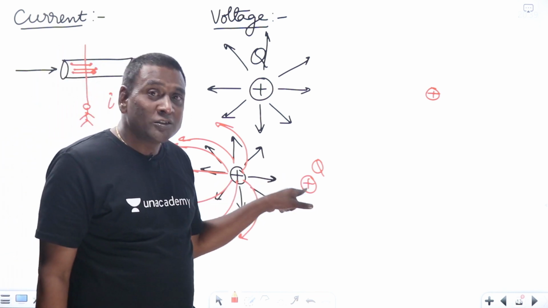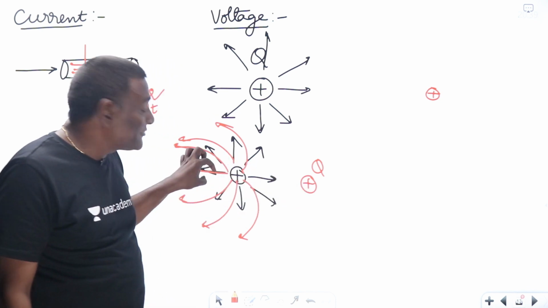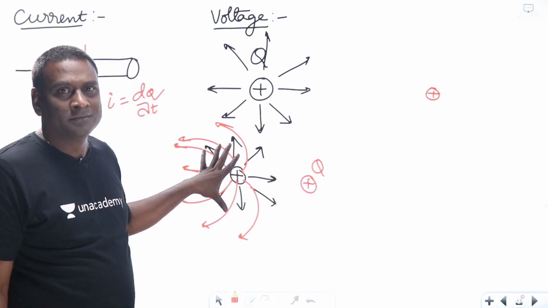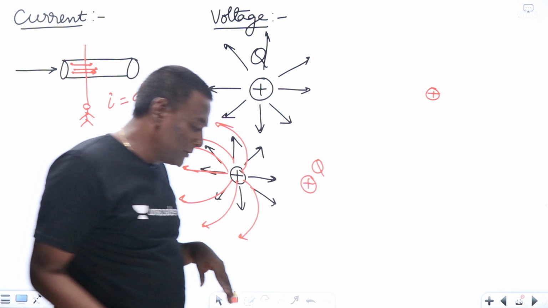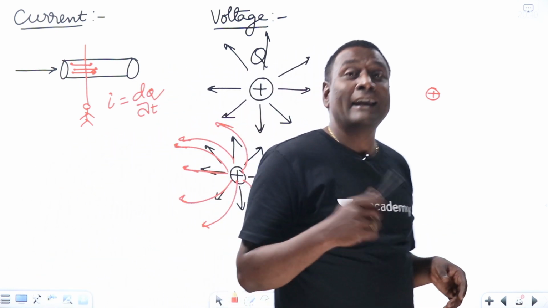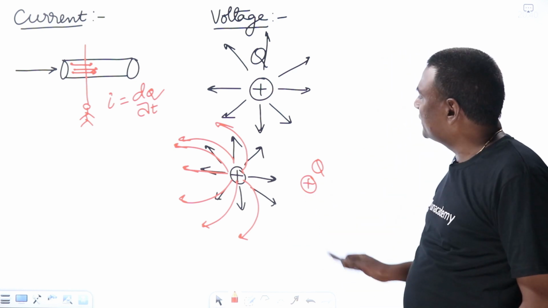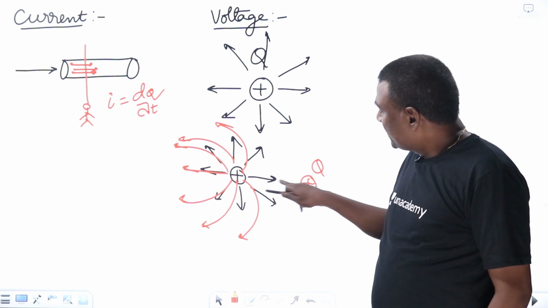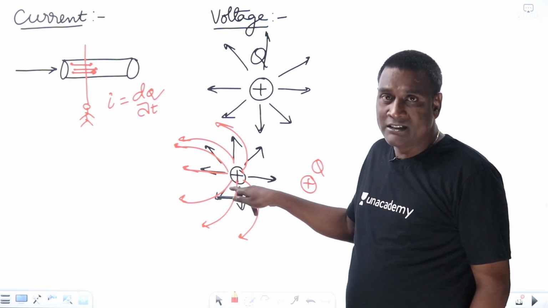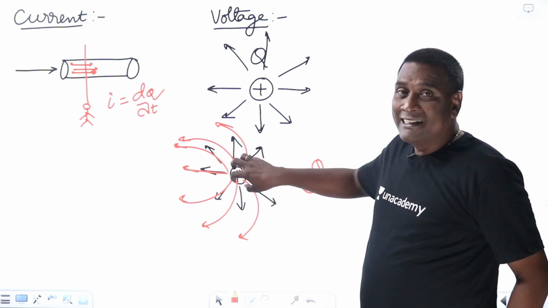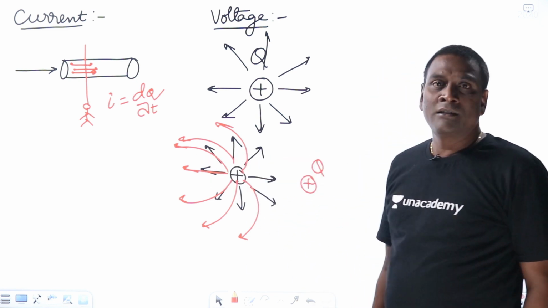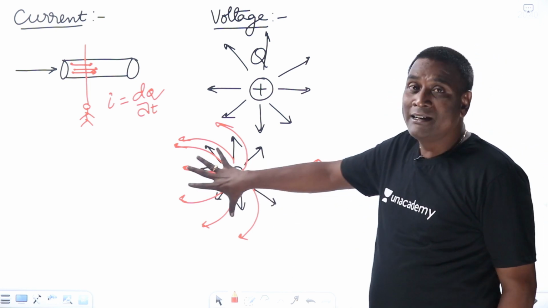Meaning the presence of this particular charge changes the flux pattern or not? From this we can connect to dielectric, dipole and all, but for the time being leave it. So if you keep one more charge in the vicinity, the electric field flux pattern is changed. Yes.